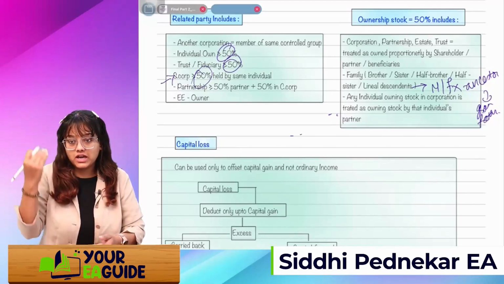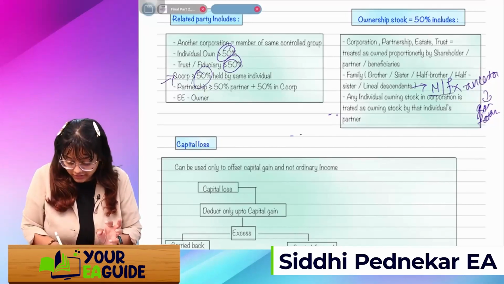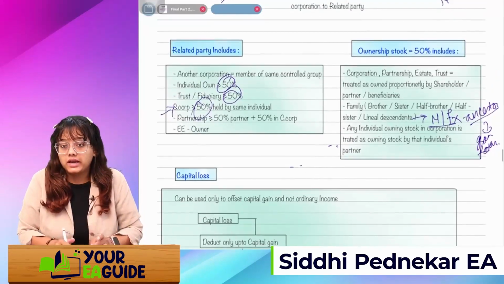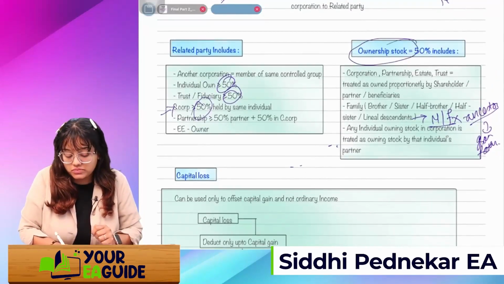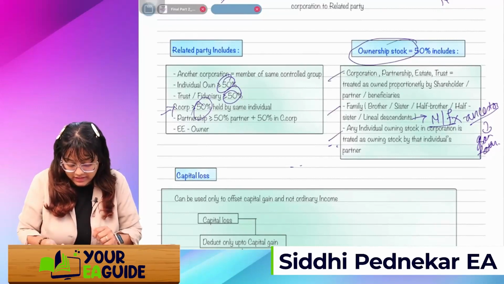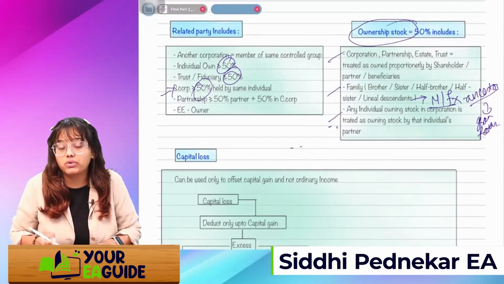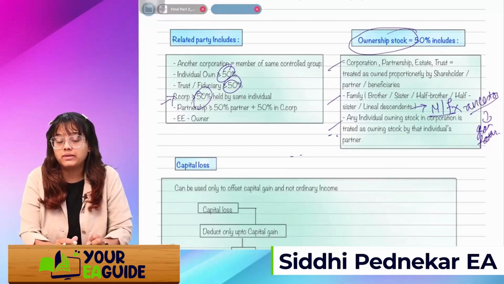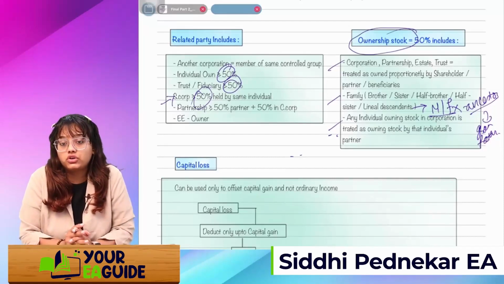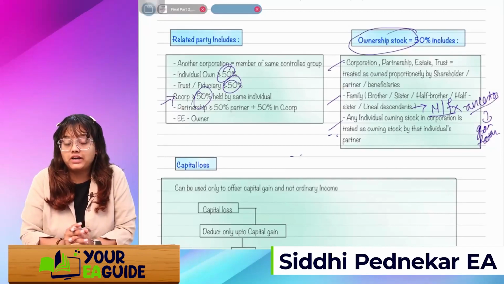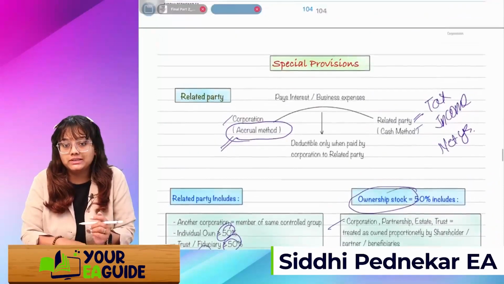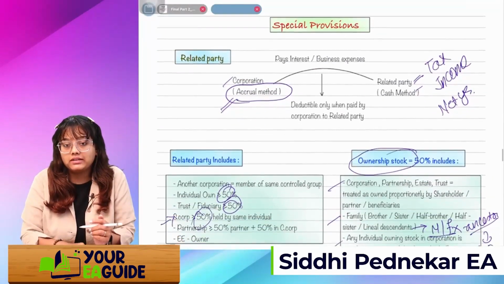Father, forefathers are your ancestors. So mother, father, ancestors are not included in the definition of family. Again, while calculating the ownership stock, we'll see whether any three categories are holding collaboratively more than 50%. Any individual owning stock in the corporation is treated as owning stock by that individual partner only. Okay. So this was a simple definition of related party, and this is a simple provision.